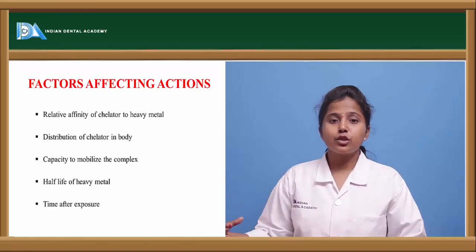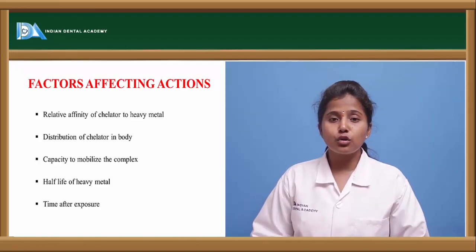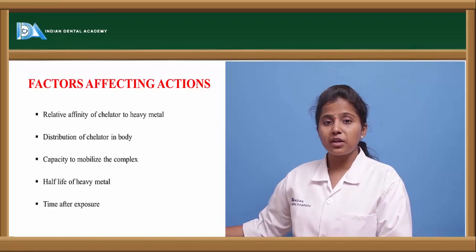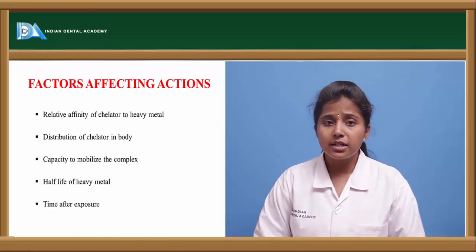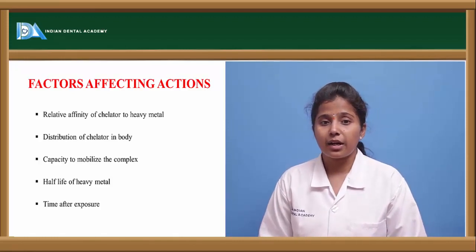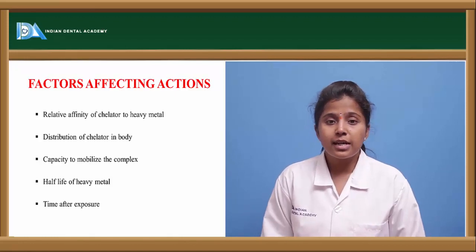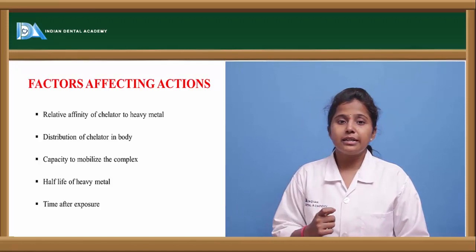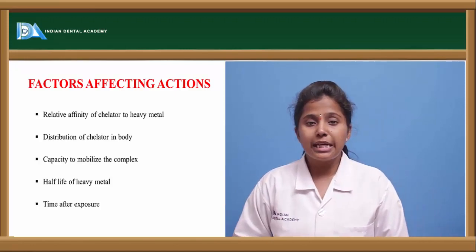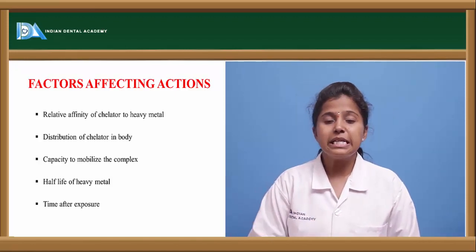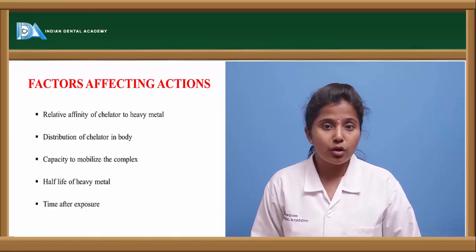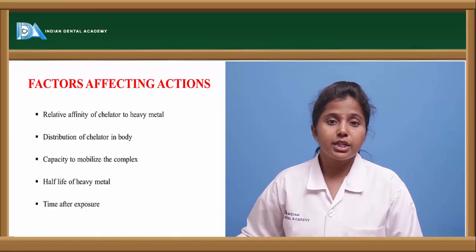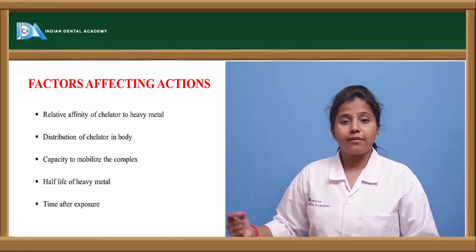So if it is not showing affinity to that particular heavy metal ion, then it does not form a complex with that heavy metal ion. Then it can't show a chelating effect. The other one is distribution of the chelator in the body. This chelating agent should be easily distributed in the body. If it is not distributed, then it can't reach the site of action of this heavy metal poisoning.